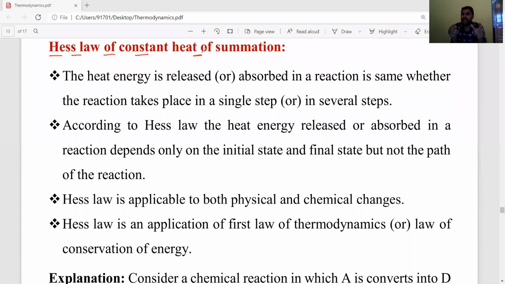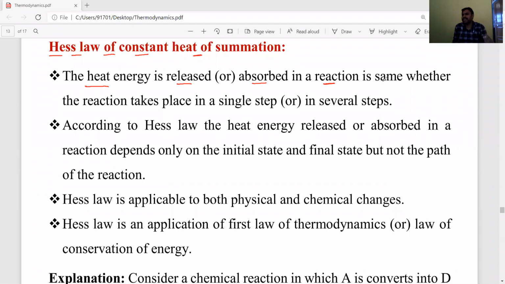Either you carry out a chemical reaction in a single step or in multiple steps, but the amount of heat absorbed or released in a chemical reaction or in a system is the same. Let's see the definition. Heat energy released or absorbed in a reaction is the same.